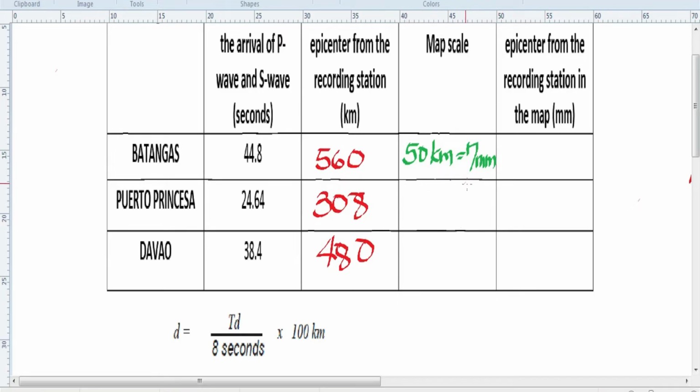That means that in the real terrain, 50 kilometers is represented by a distance of 7 millimeters in the map. This is the same for all the recording stations: 50 kilometers per 7 millimeters in the map.